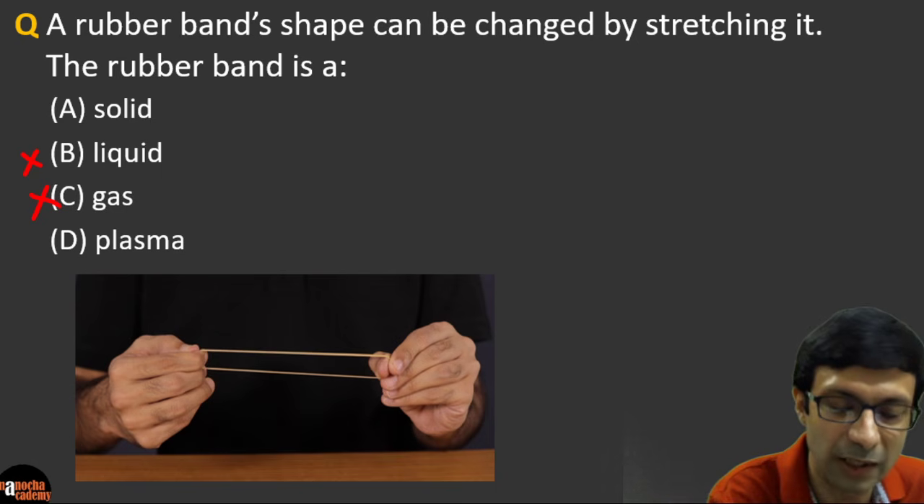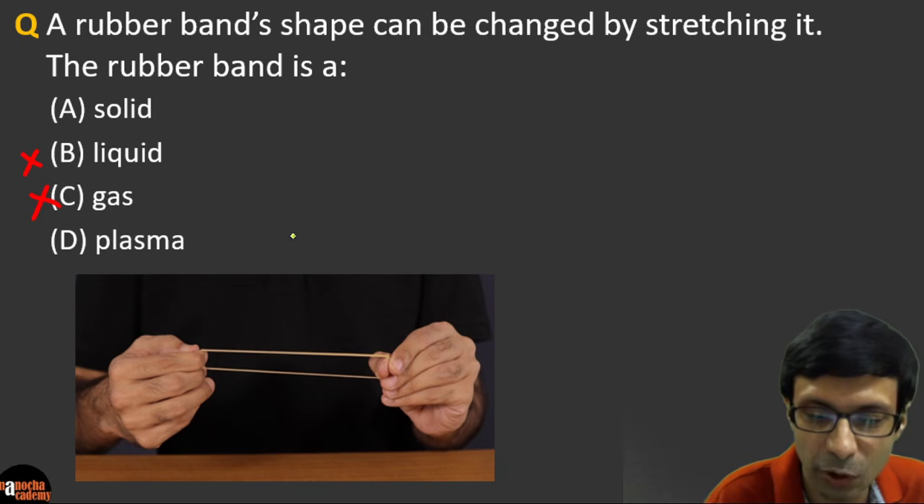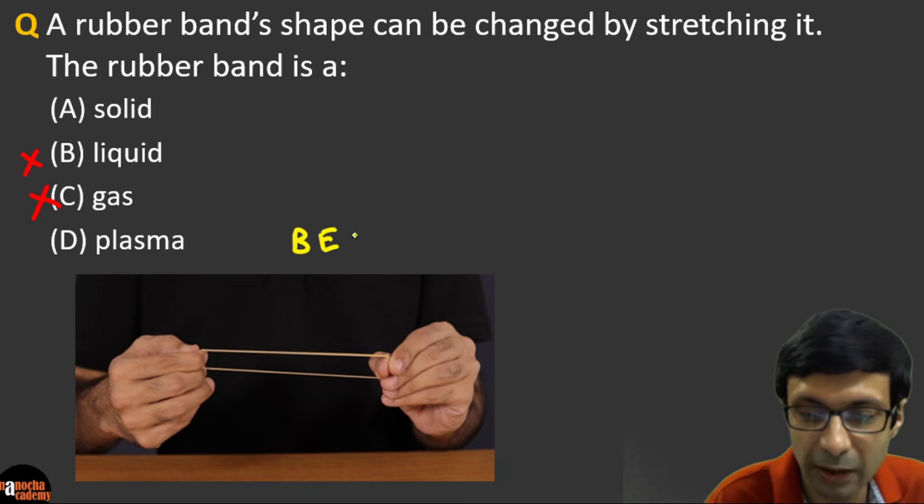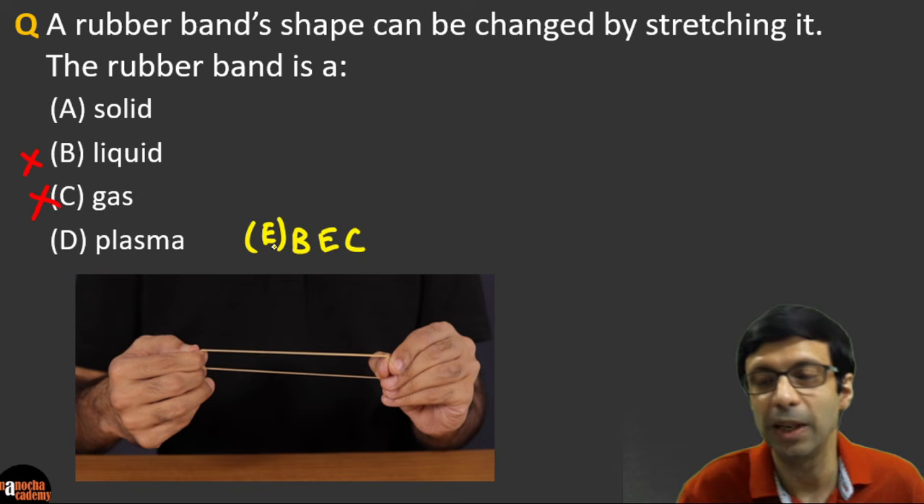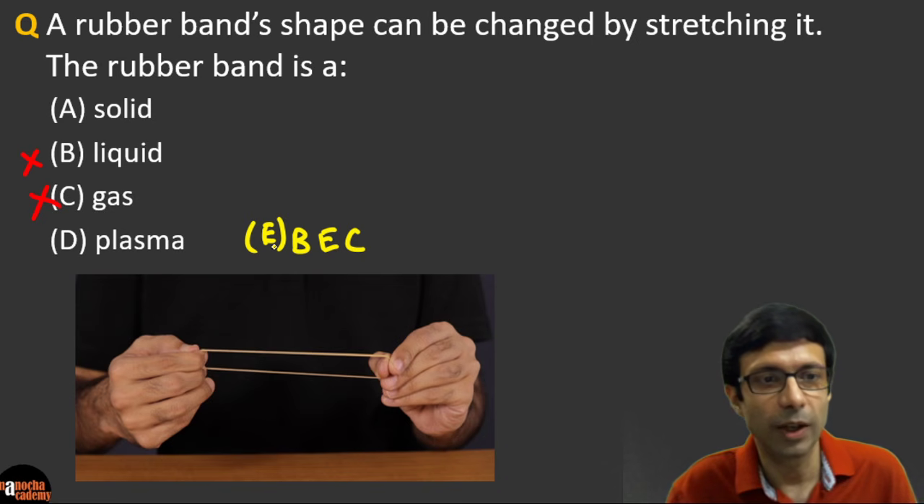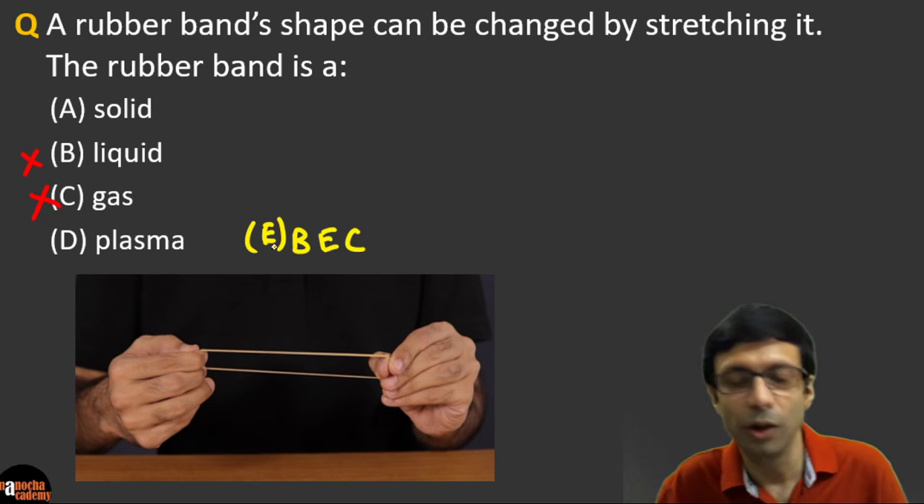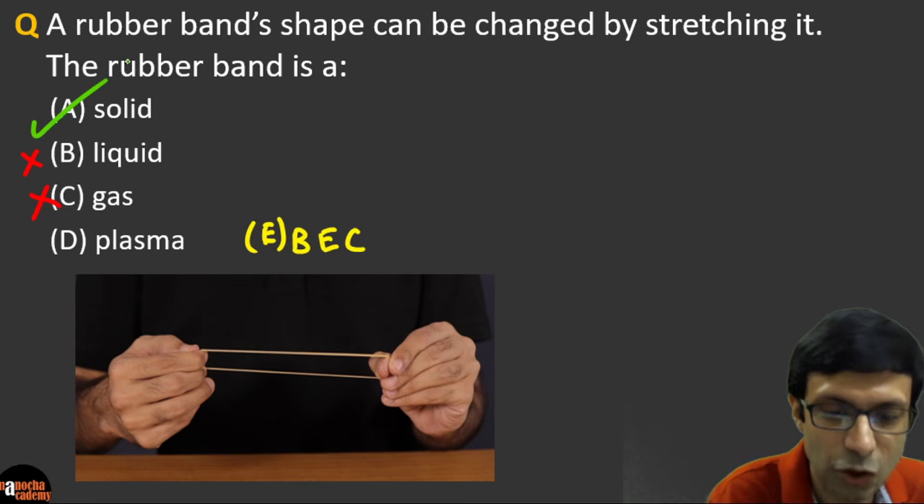So there are these 5 states of matter, right? So plasma, and there's another one called Bose-Einstein condensate. So this is our 5th state of matter. So maybe we can make it an option E here, BEC in short. So what do you think is the answer here? Very good. The rubber band is a solid.